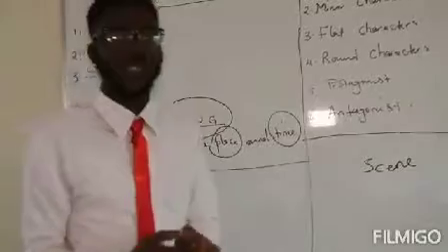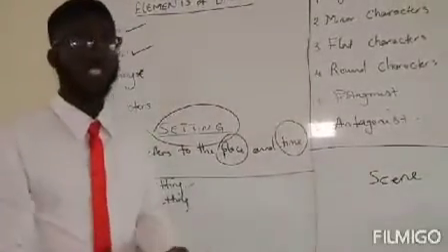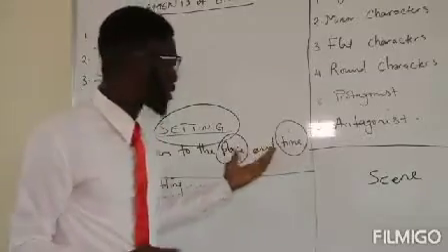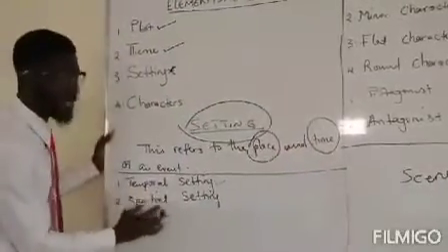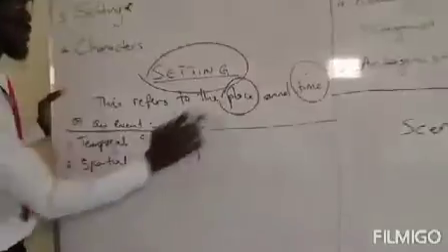If you're just asked about setting, setting talks about the place and the time. But then if you want to differentiate time from place, this is where you then have to use these adjectives that are here. The temporal setting talks about the time, and the spatial setting talks about the place.